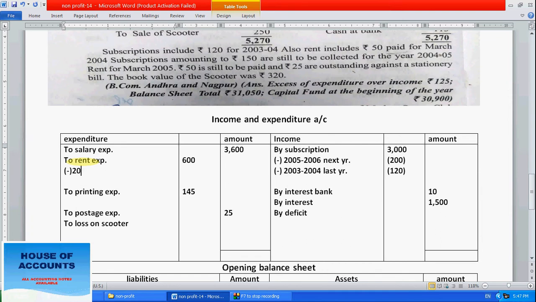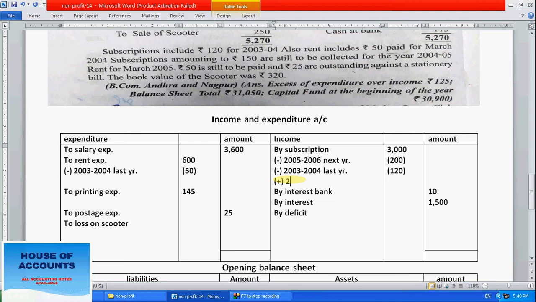Okay, 2003 to 2004, last year. How much? 50. Next, subscription amounting to rupees 150 is still to be collected, meaning we have to collect the current year's subscription. Add it, subscription is an income.